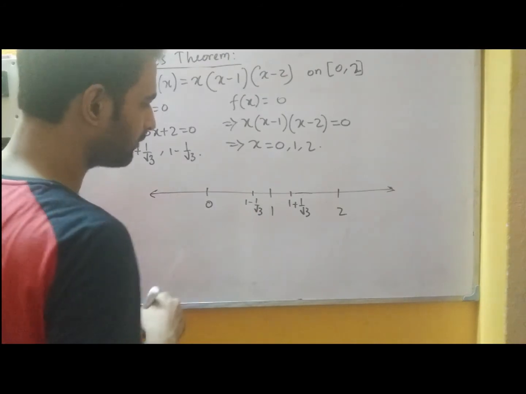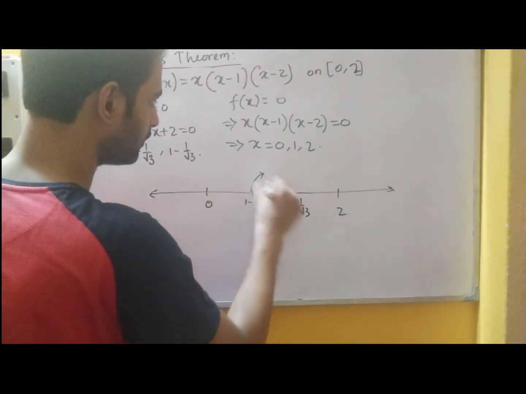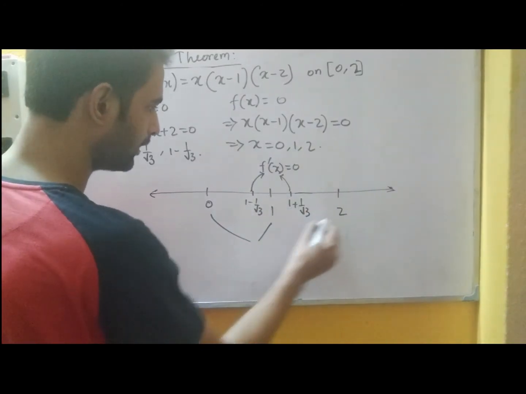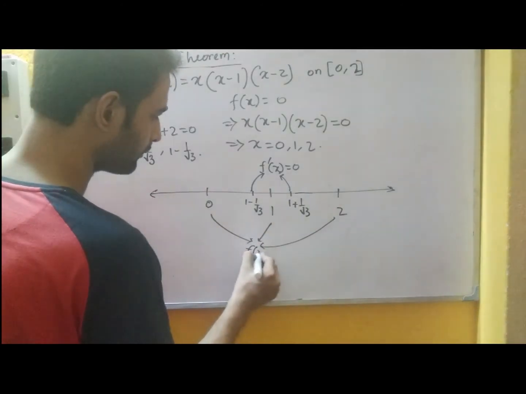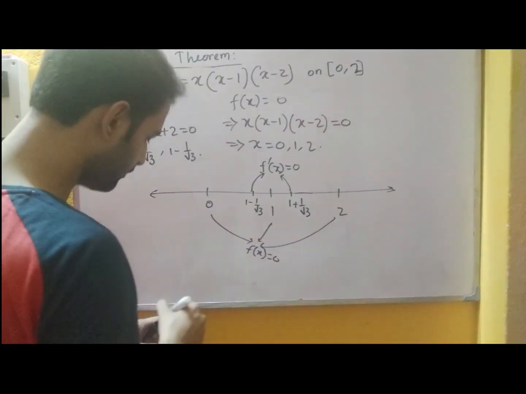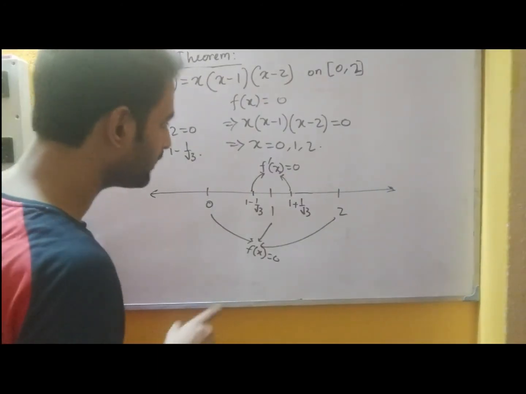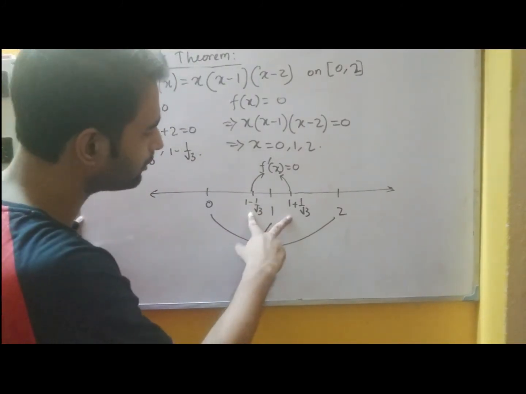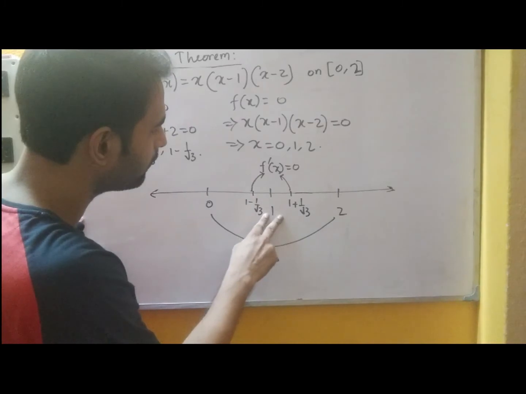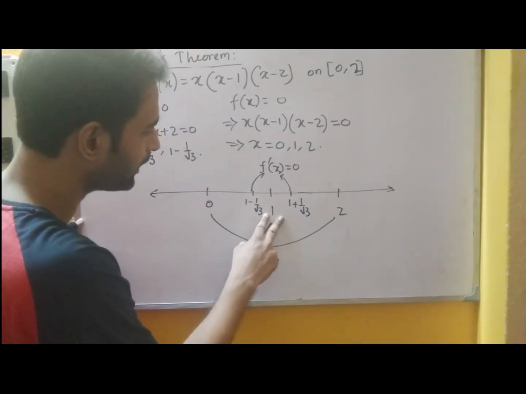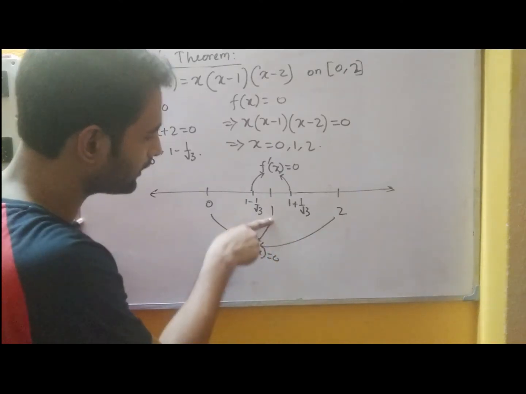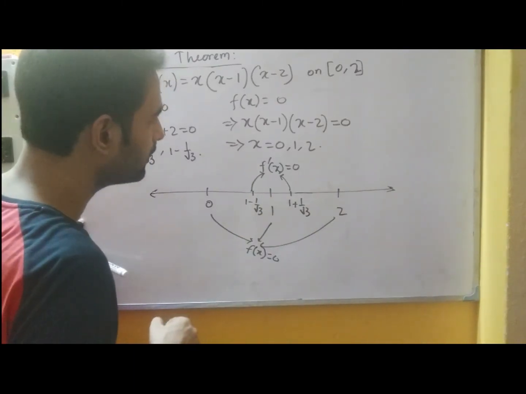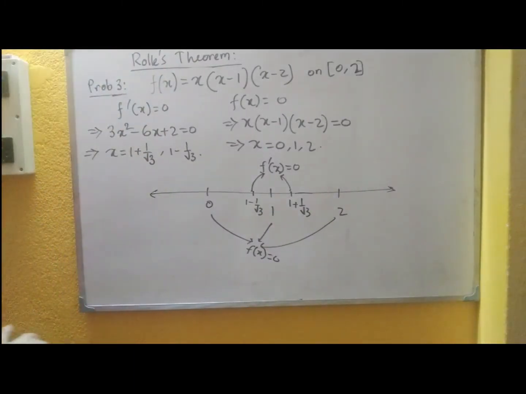So these are the roots of f dash x equals to 0, and 0, 1 and 2 are the roots of fx equals to 0. So clearly you can verify the statement that says between the two consecutive roots of f dash x equals to 0, there exists at most one root for the equation fx equals to 0. Here the root for fx equals to 0 is 1, and the roots for f dash x equals to 0 are 1 minus 1 by root 3 and 1 plus 1 by root 3. So that is also verified from here.